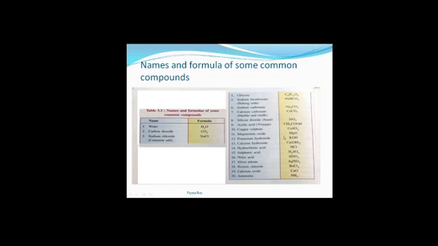Copper sulfate, CuSO4. Magnesium oxide, MgO. Potassium hydroxide, KOH. Calcium hydroxide, Ca(OH)2. Hydrochloric acid, HCl. Sulfuric acid, H2SO4. Nitric acid, HNO3. Silver nitrate, AgNO3. Barium chloride, BaCl2. Calcium oxide, CaO, and ammonia, NH3.